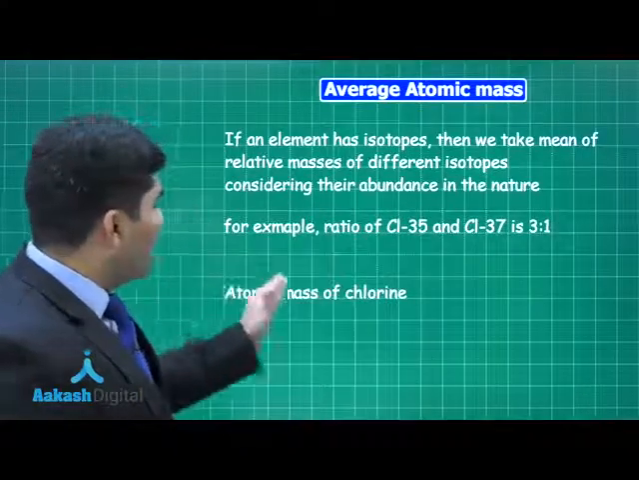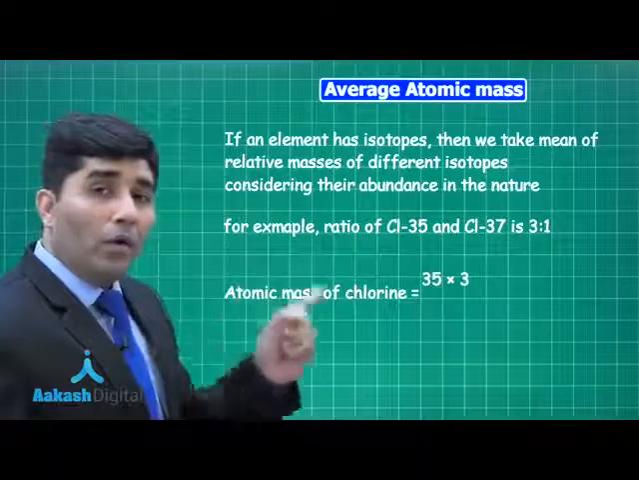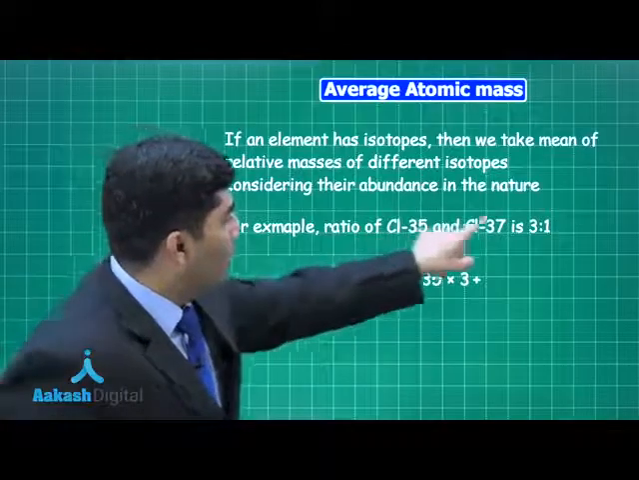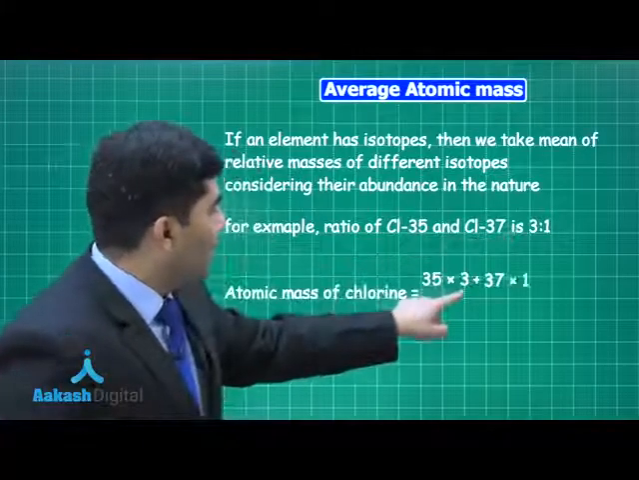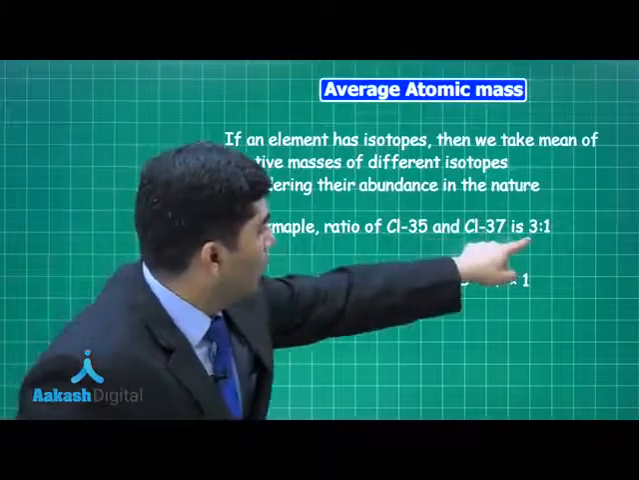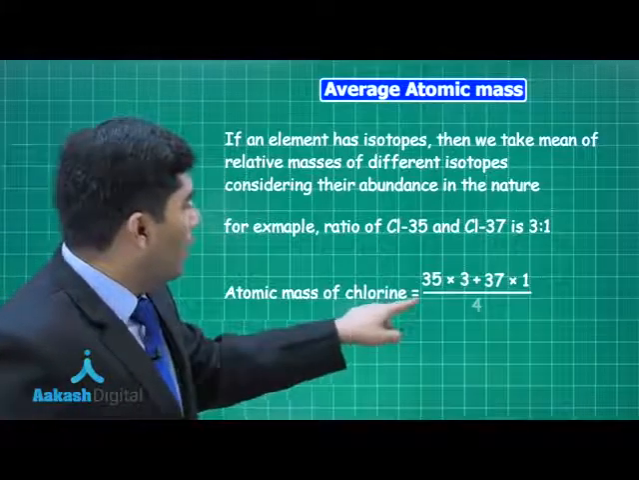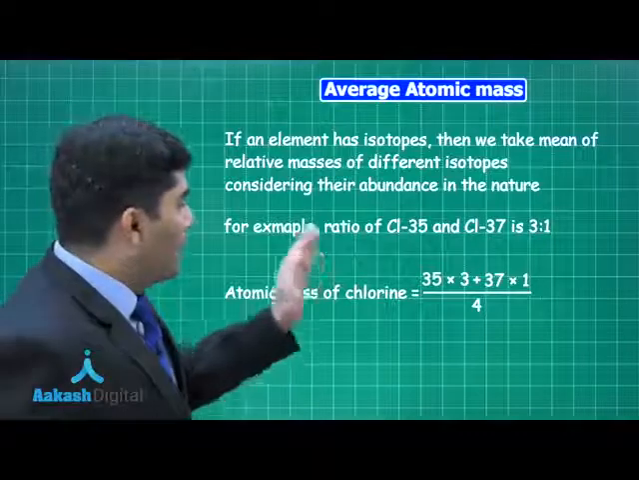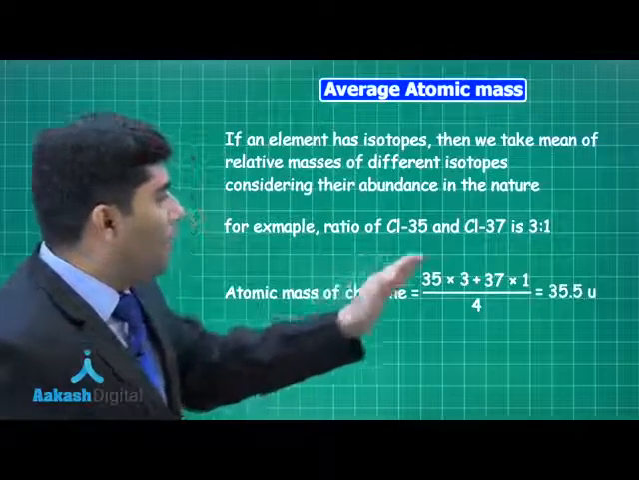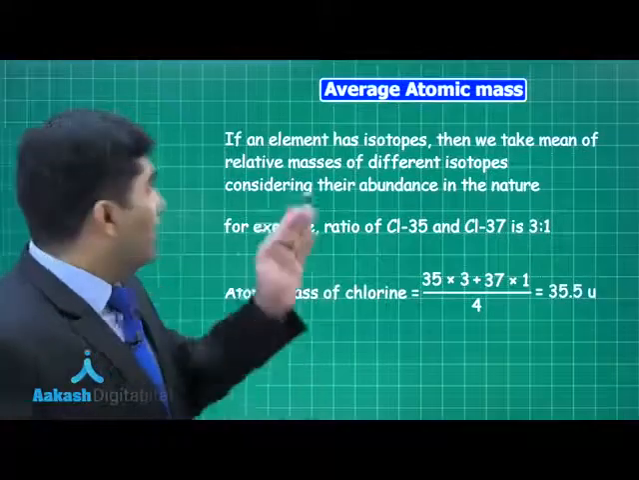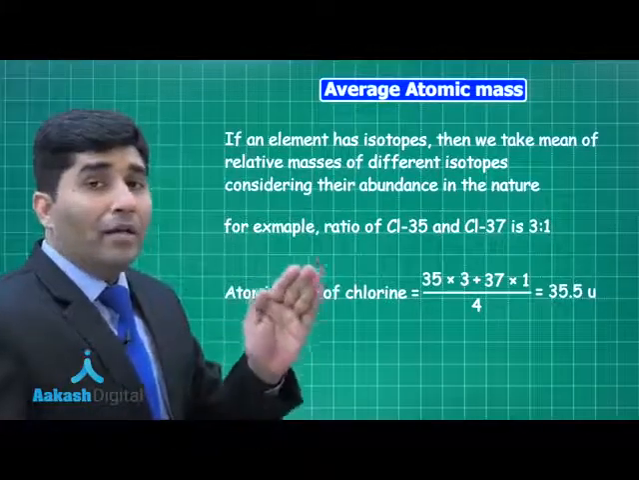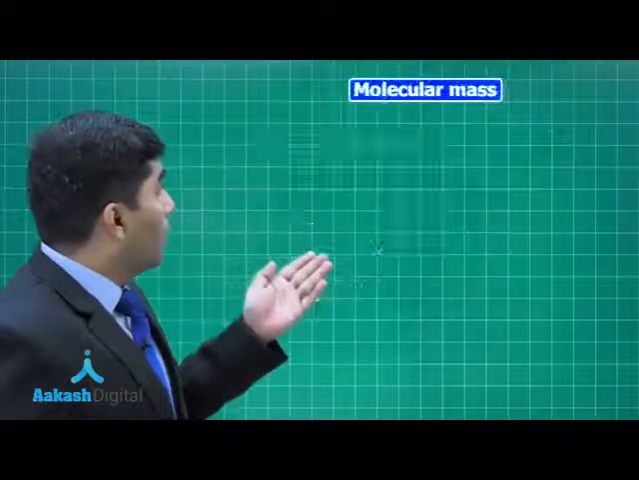Therefore, the atomic mass of chlorine will be equal to 35 into 3 plus 37 into 1, whole divided by 4. It is just a simple mean I am taking, and after taking the mean I am getting 35.5 AMU. So that's how we find the average atomic mass when there are isotopes, right?